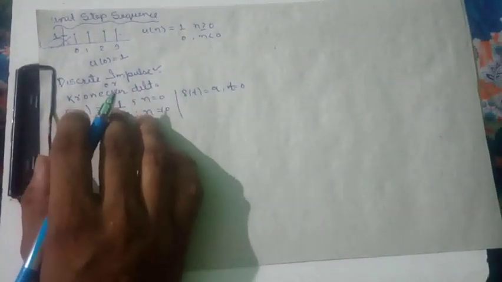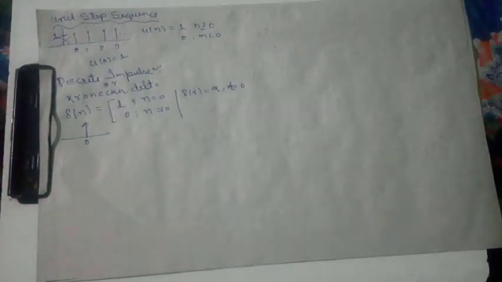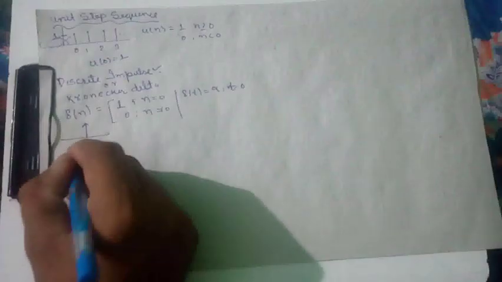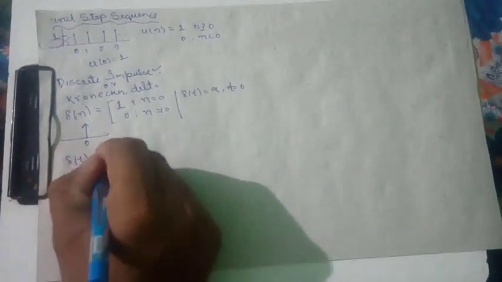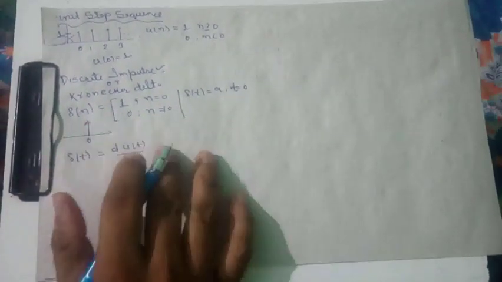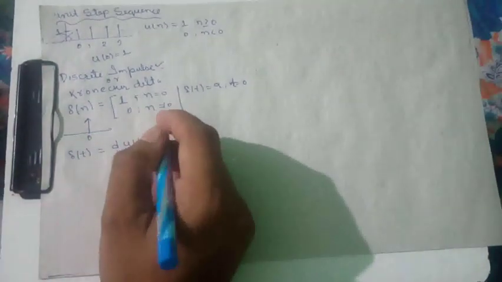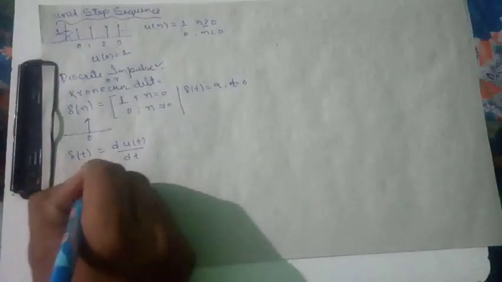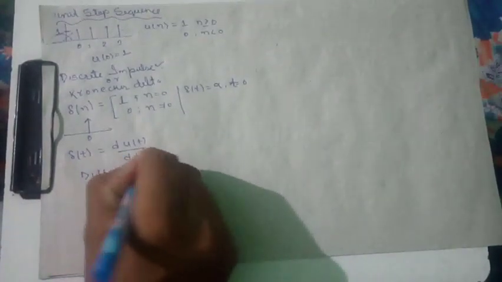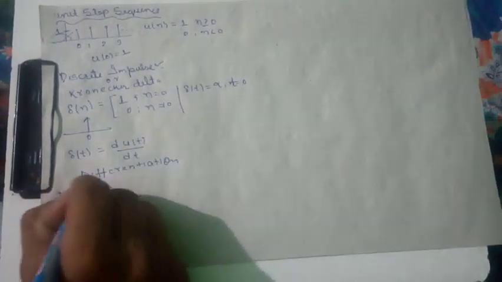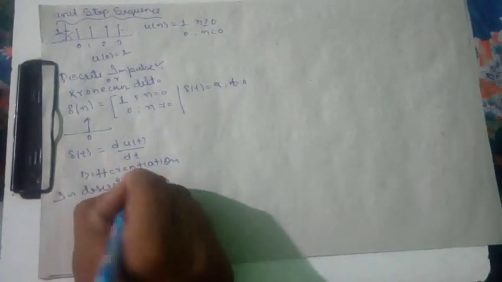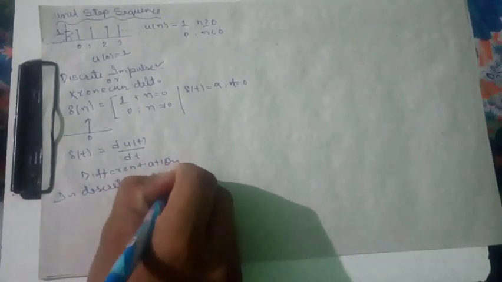Now the property. We know that the integration or differentiation of the unit step signal is nothing but the impulse. We have already seen before that integration as well as differentiation of the unit step signal is nothing but the impulse signal. In continuous time it is called differentiation, and in discrete time it is called difference. Okay, got it?